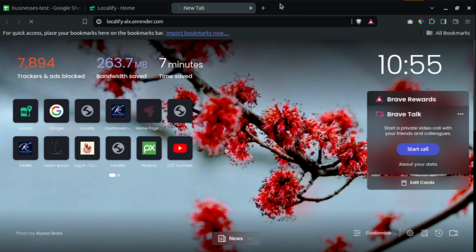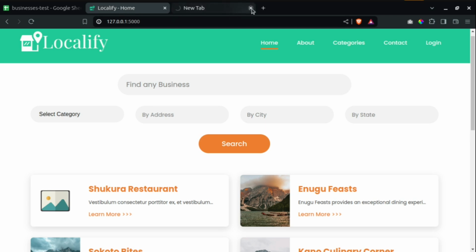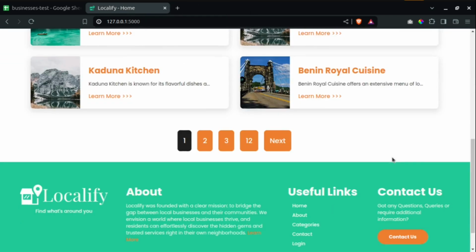So I'm going to be showing you what the app looks like on my localhost, but this is the link to view it. Hopefully internet will be better in your area. I'll leave it in the description below so you can check it out. So going back to my localhost, this is the application.